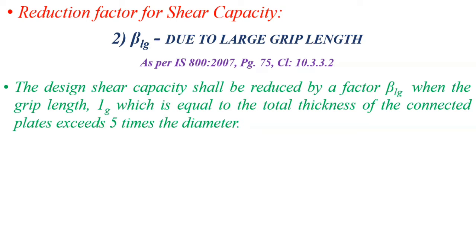It means that if we have to connect 10 mm thick plates via a 60 mm bolt, and the total number of 10 mm plates is, for example, 50, so the total thickness of grip is 500, which is greater than 5 times the diameter. So in case of a large connection, we have a large grip length, and that capacity is reduced by the beta LG factor, and the value is given as beta LG equal to 8 times diameter divided by 3 times diameter plus grip length LG.